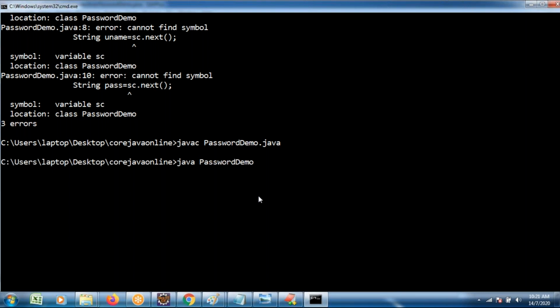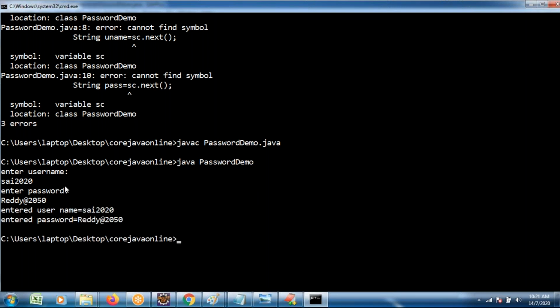Java PasswordDemo. Asking, enter the username. Sai2020. I entered my username. Visible to everyone. But my password is confidential. I'm entering it as @2050 password. See once, what's the disadvantage? Username visible, no problem, but password is also visible. While I'm entering, username is visible, password is visible. While I'm printing also, both are visible.